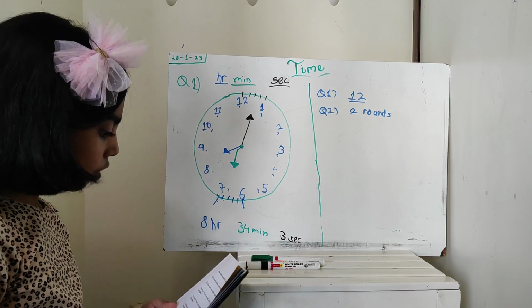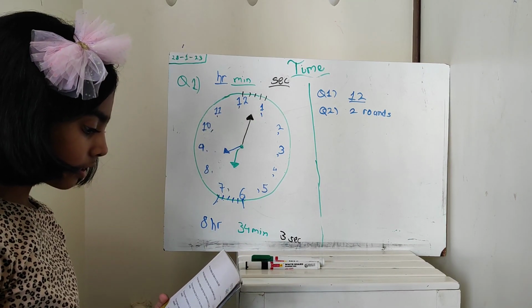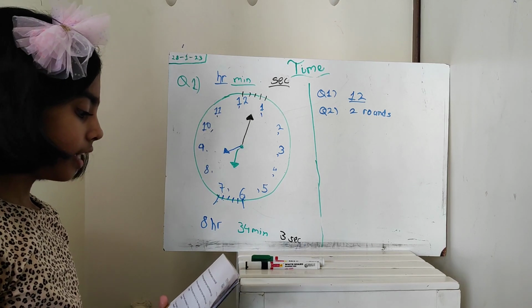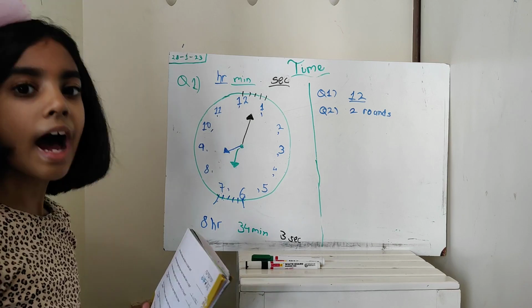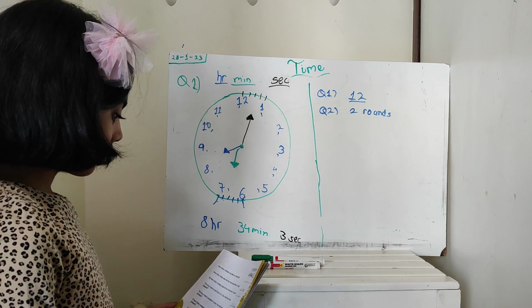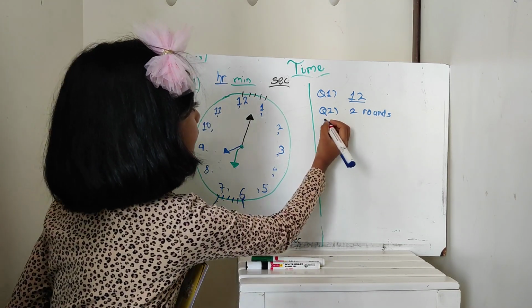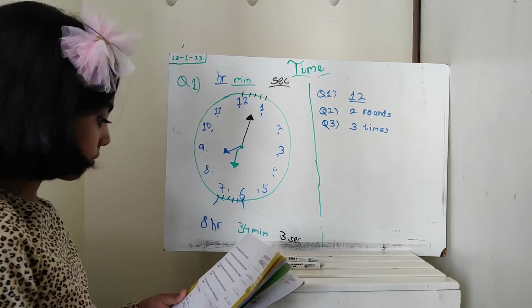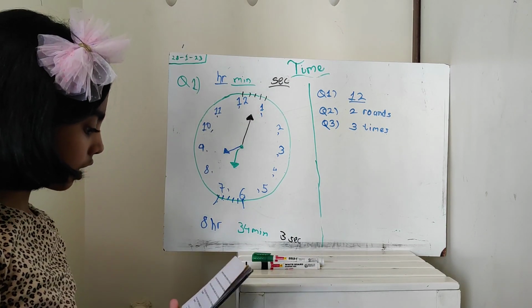By how many numbers does the hour hand move in 3 hours? The hour hand moves 3 times in 3 hours. 3 times.